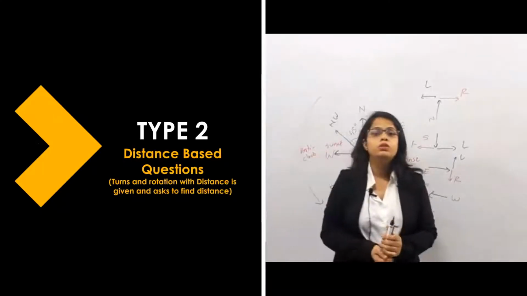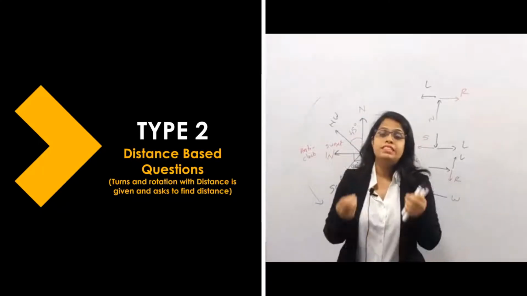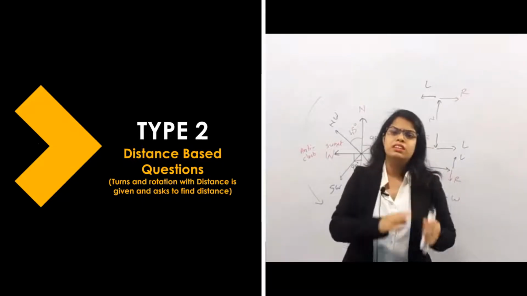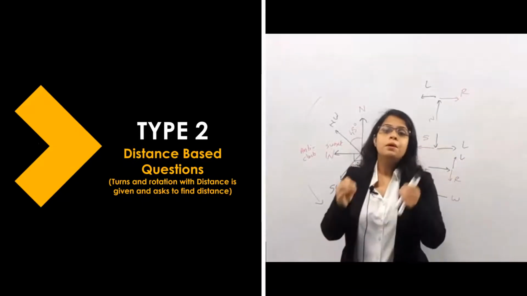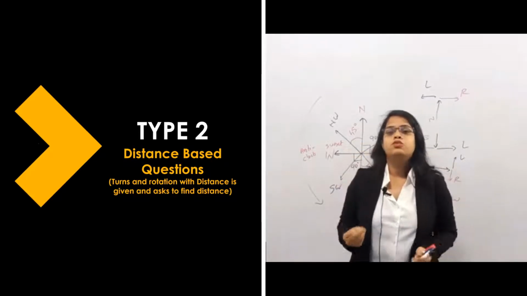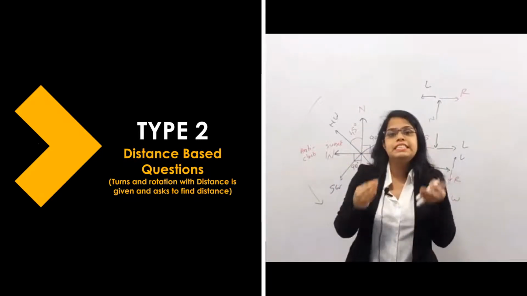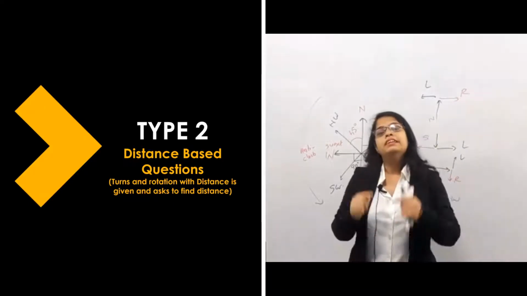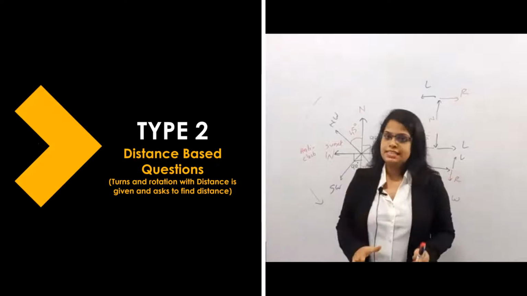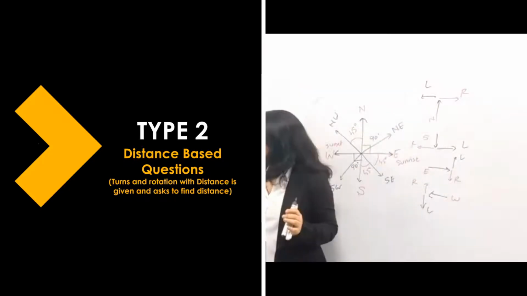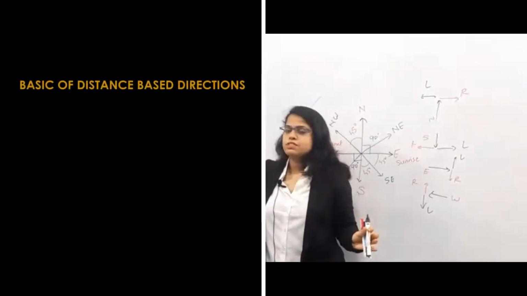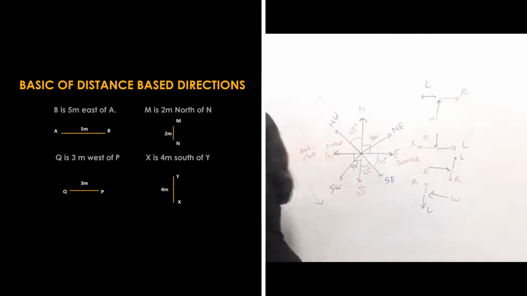We are going to see the second type today, which is a direction based question. It is the same: here also turns and rotations are provided, but the distance is also given, and we have to find the distance here. In yesterday's type we had to find only the direction, but here we have to find the distance. So let's start with the next one. Let's see the basics for that type 2 question.